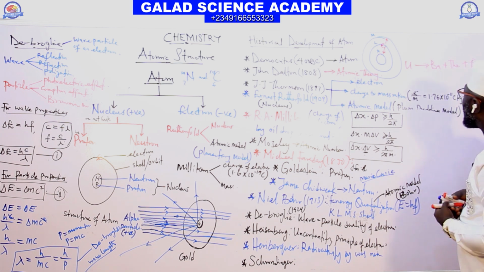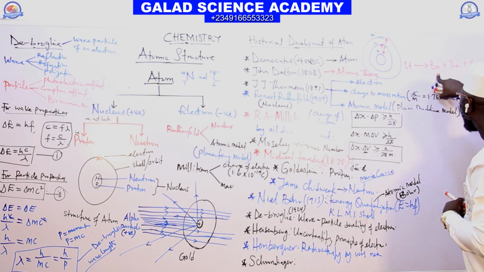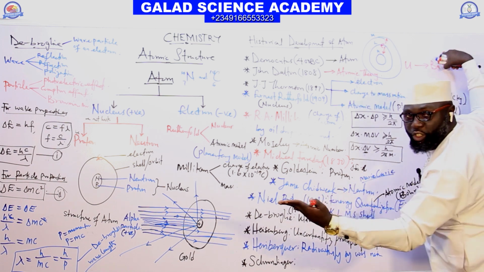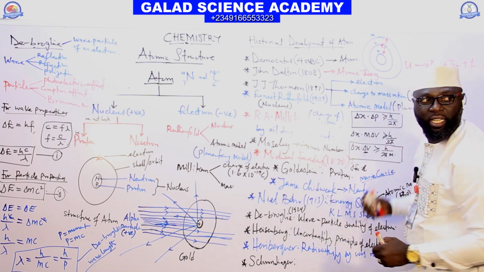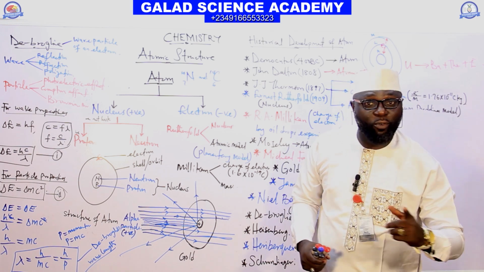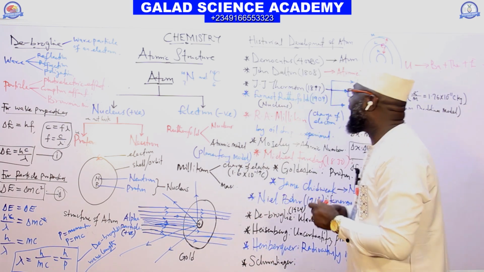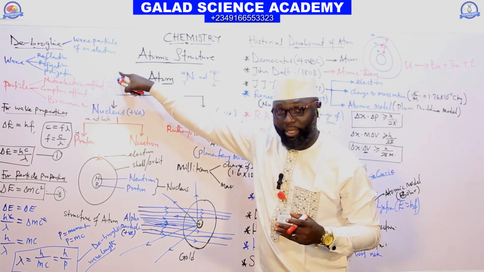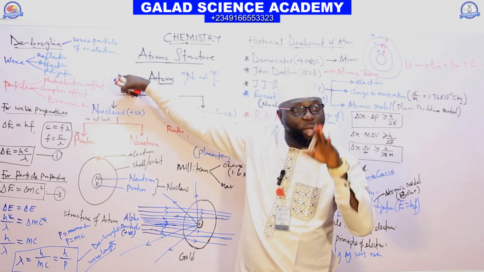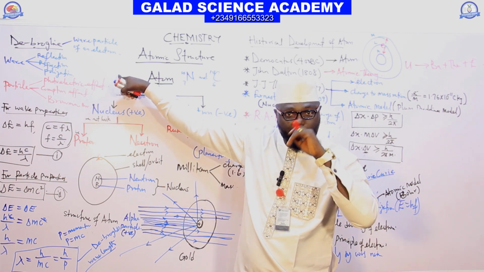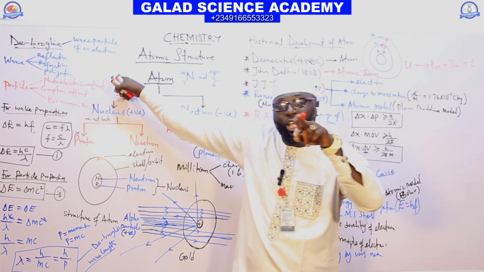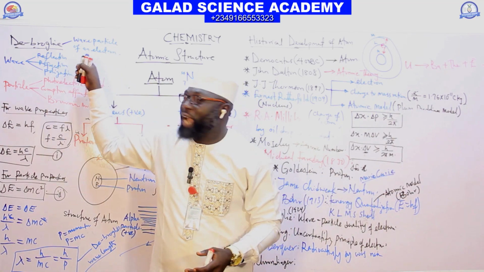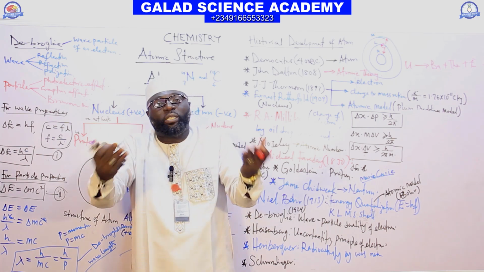So we can break uranium into barium and krypton, and the process is called nuclear fission. According to Dalton's theory, an atom can neither be created nor destroyed, so nuclear fission disqualifies it, since we can destroy atoms.